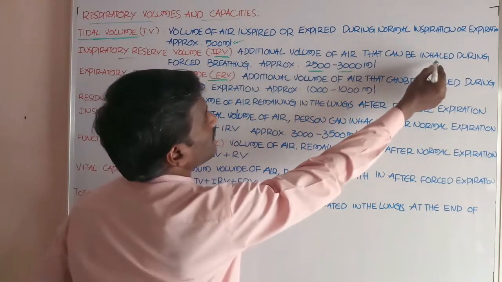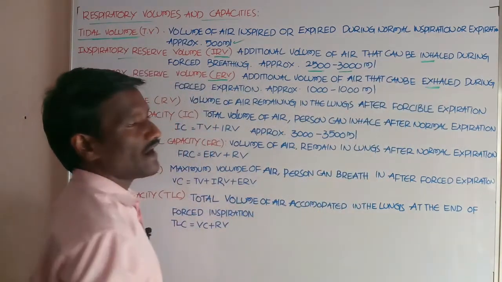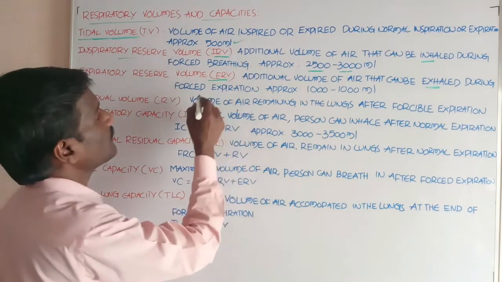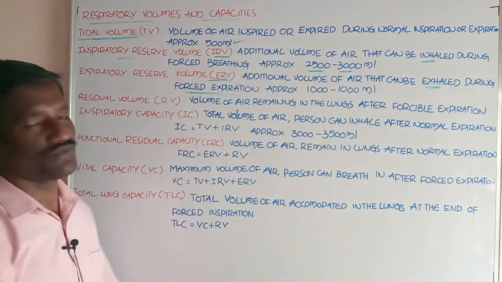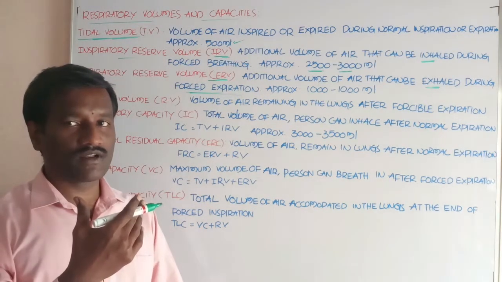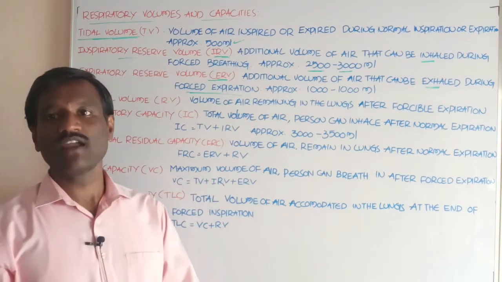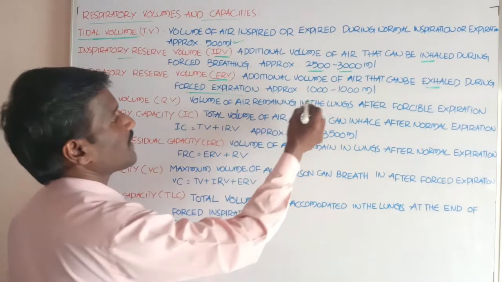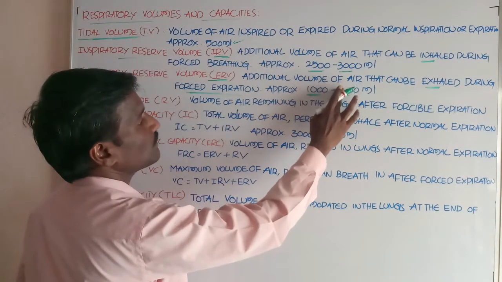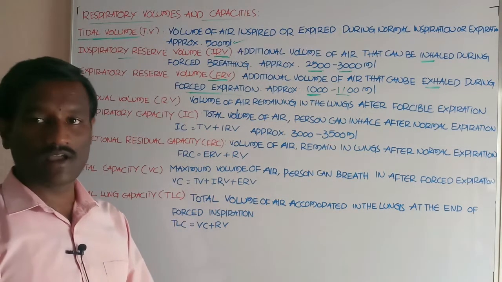In IRV the air is inhaled, but in ERV it is exhaled. It is the additional volume of air that can be exhaled during forced expiration, approximately 1000 to 1100 ml.